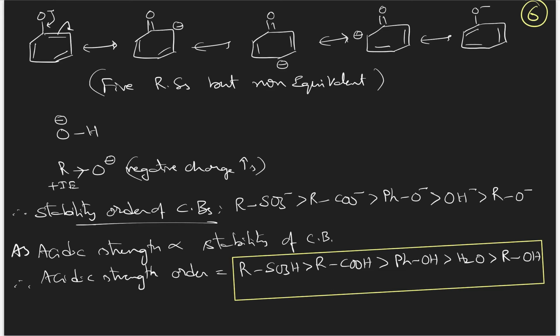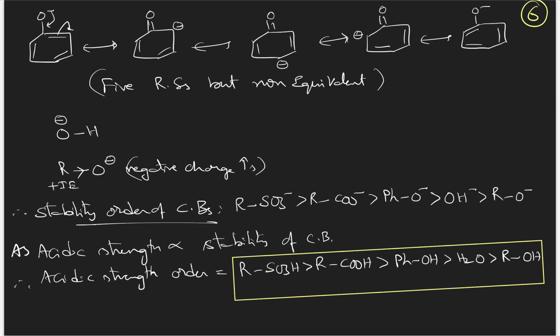One point you should know now: the stability given by non-equivalent resonance structures is lesser than the stability given by equivalent resonance structures, irrespective of the number of resonance structures.